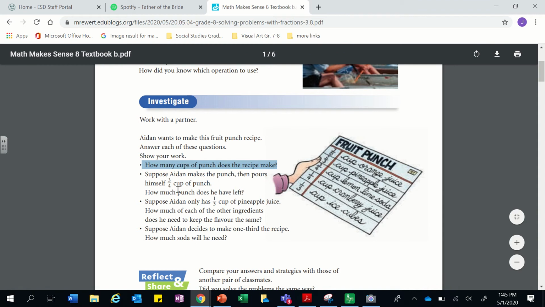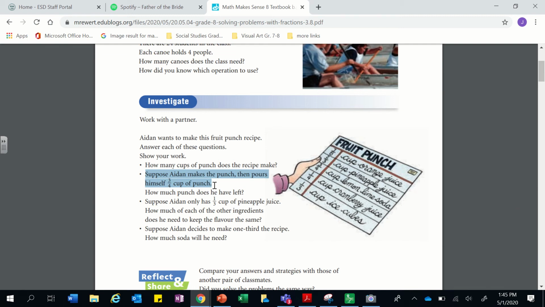So let's look at the rest. Suppose Aiden makes punch and then pours himself 3/4 of a cup. Okay, well now that we know how many cups he has and he pours 3/4, it says how much does he have left? So what kind of operation do we want? Plus, minus, divide, or multiply. Let's say it on the count of 3. 1, 2, 3. Subtraction. By the way, if any of you actually said it out loud, I think that is cute as a button.